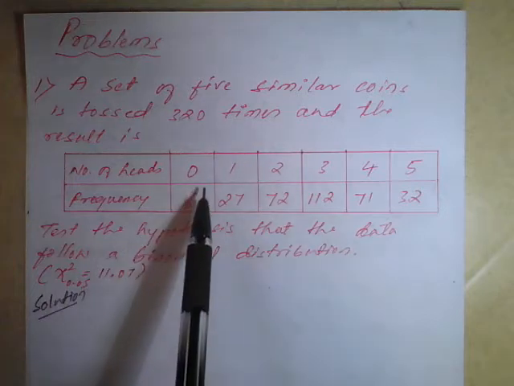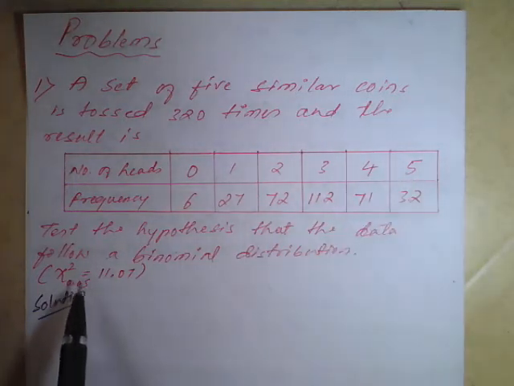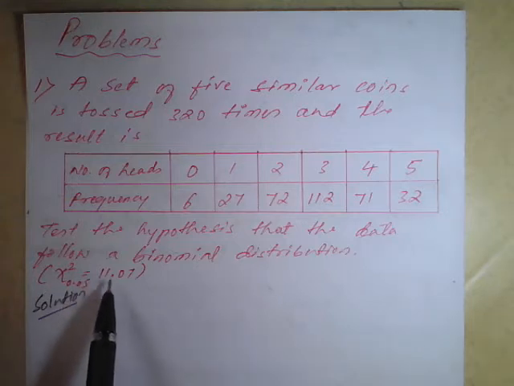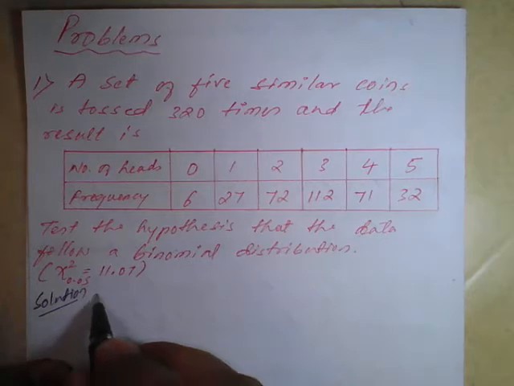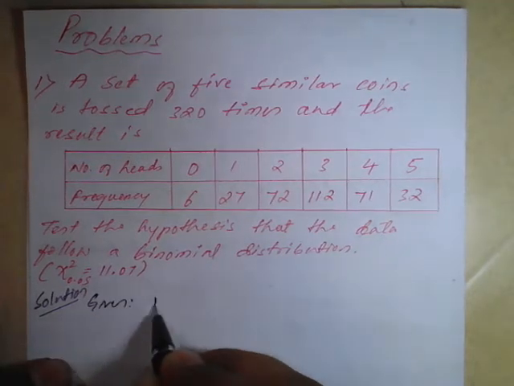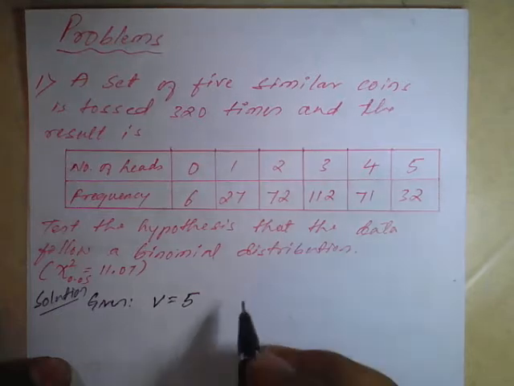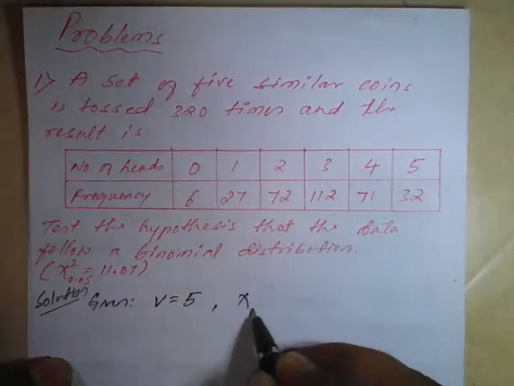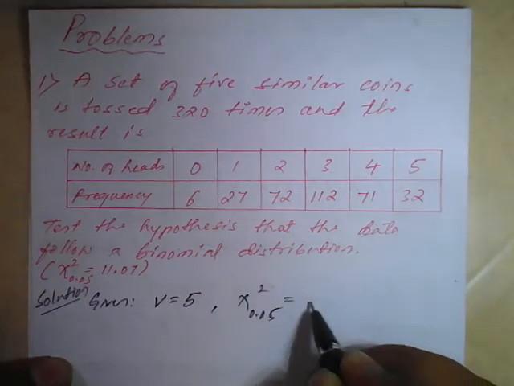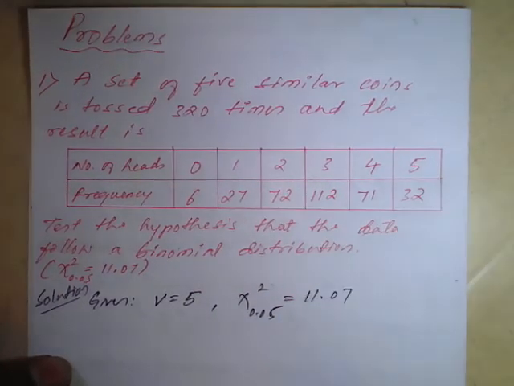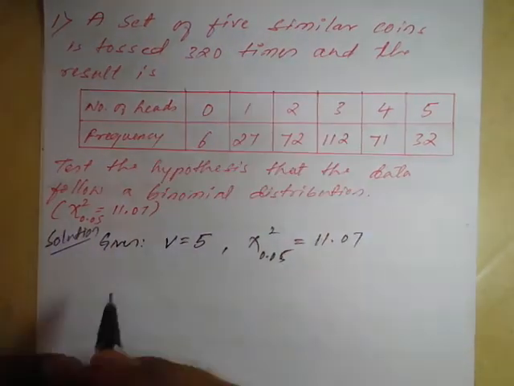Just see, 1 2 3 4 5 6, so n is 6 here, so n minus 1 means the chi-square of degree of freedom 5 is 11.07, they have given. So therefore from the given, v stands for degree of freedom, which is 5. Next, they have given chi-square of 0.05 is 11.07.